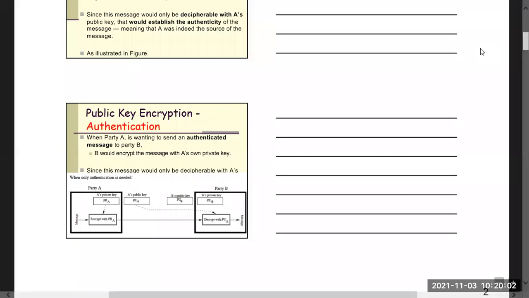Now, this message is what? It is encrypted using the private key of A. That means it will be decrypted using the public key of A only. No other key can be used. So that's why you see we decrypt the message using the public key of A, and the receiver will receive. That means A is the authenticate user. So that's how confidentiality and authentication are achieved.